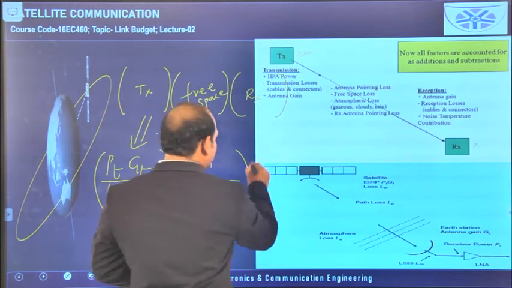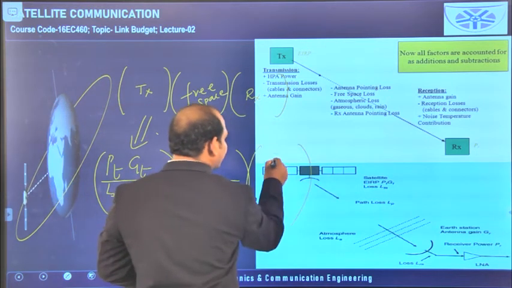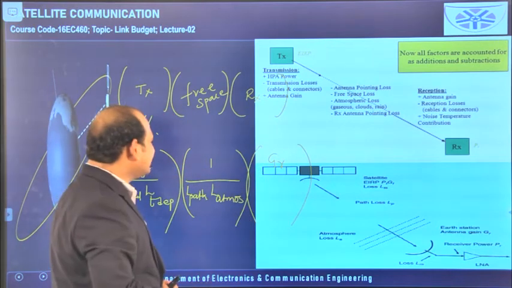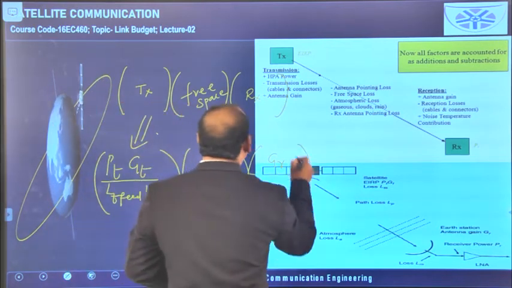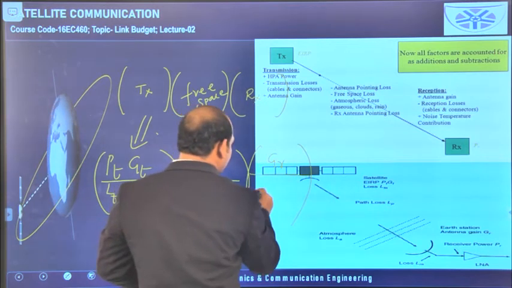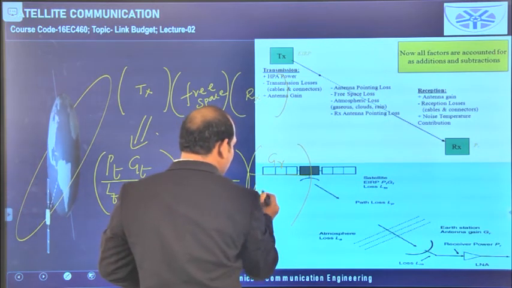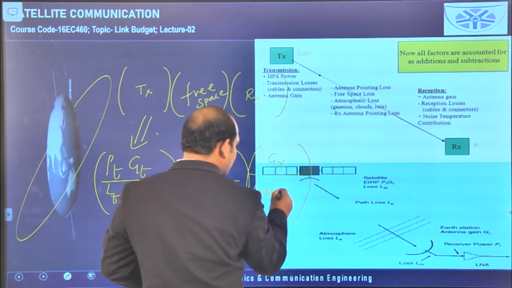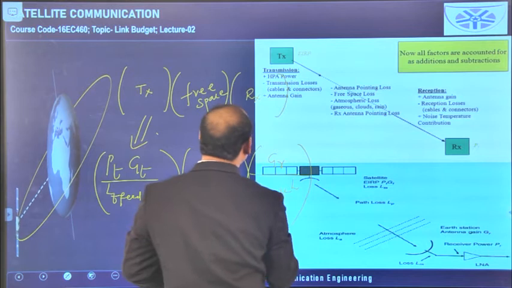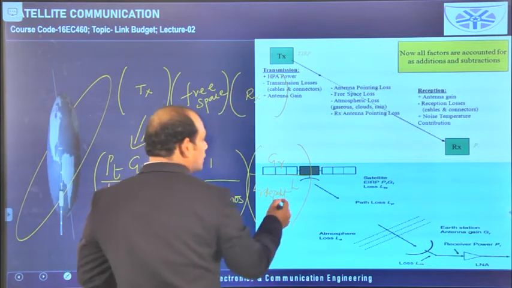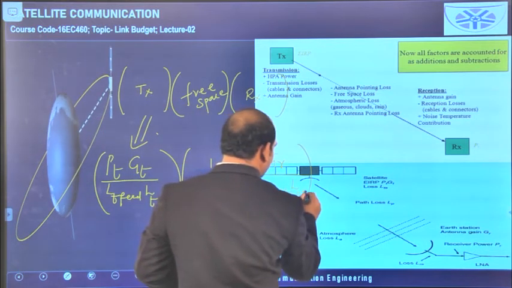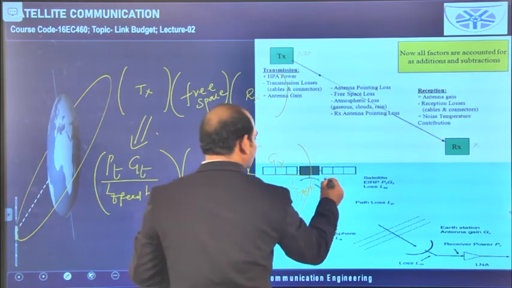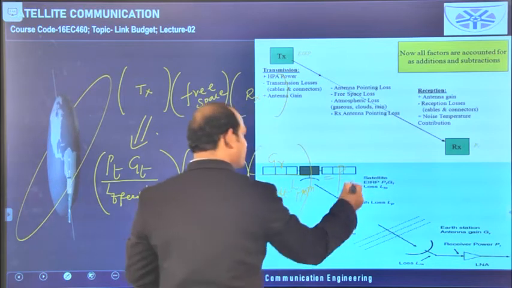Now coming to the receiver, the receiving antenna has the gain GR. Because of this the value is increasing, that is why we should write it in the numerator, and because of the depointing nature of the receiving antenna, we will have a loss at the receiver side, and one more loss is due to the polarization of the receiving antenna. So in this way we can give the equation for received power.